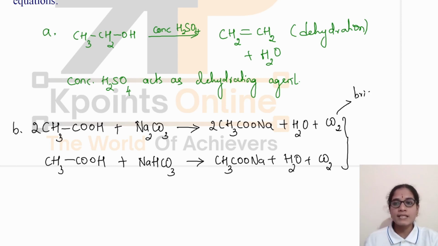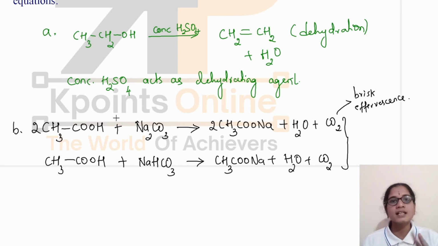It will show brisk effervescence, because of which we can easily identify. If there is a formation of brisk effervescence, then the given sample will be ethanoic acid. If there is no formation of any brisk effervescence, we can state that the given compound is not ethanoic acid. The left compound will be ethanol.